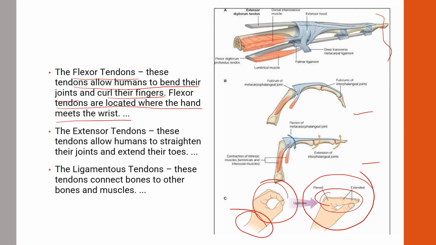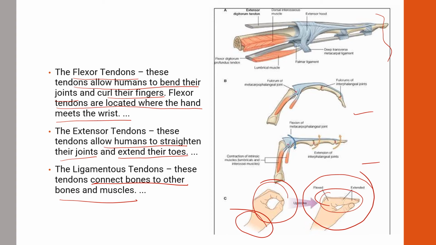And extensor tendons allow humans to straighten their joints and extend their toes. So these are the functions of the flexor tendons as well as the extensor tendons. And the ligamentous tendons connect the bones to the bones and muscles. These are the different types of tendons located in different parts of the body. For your knowledge I have given these diagrams, but they are out of your scope, so don't stress on this. Just know that tendons are joining bones to bones or muscles. They allow the joints and toes to straighten, to bend, and to curl the fingers. This is all you should know.